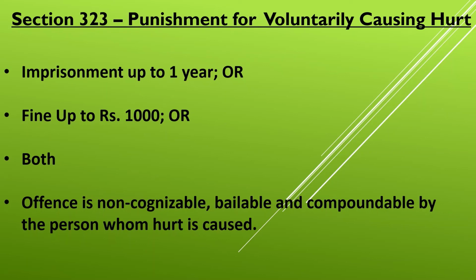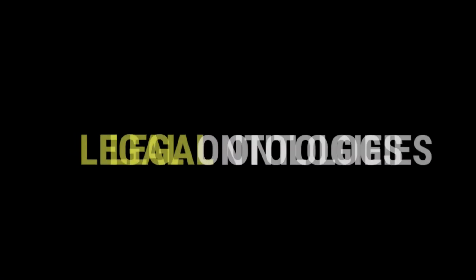So section 319 only defines hurt. It gives the definition of hurt. Section 321 makes voluntarily causing hurt an offense. And section 323 prescribes punishment for this. I hope this is clear.